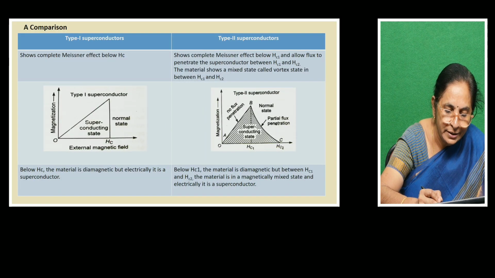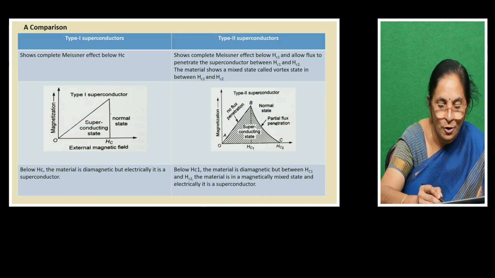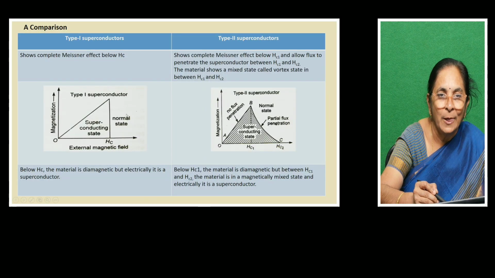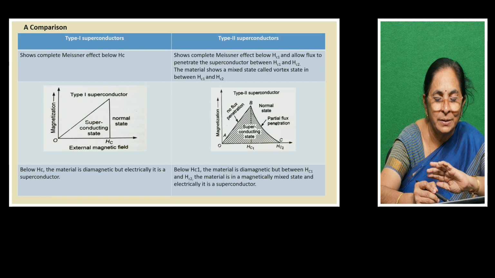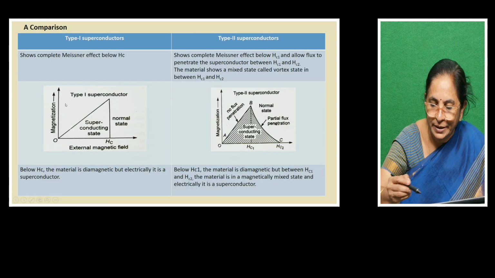At a particular critical field, suddenly the magnetization becomes 0. That indicates that the substance has changed its state. It has become a normal state where all the atoms lose their magnetization, so the atoms turn into a disorderly state. This is what is called a type 1 superconductor.